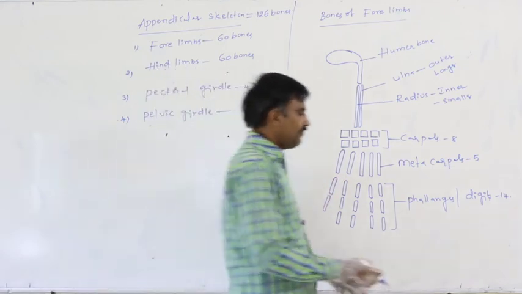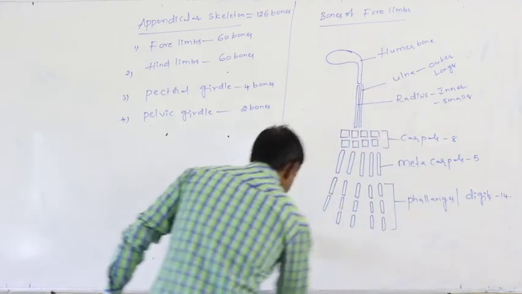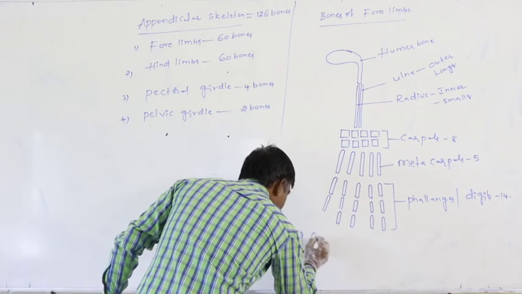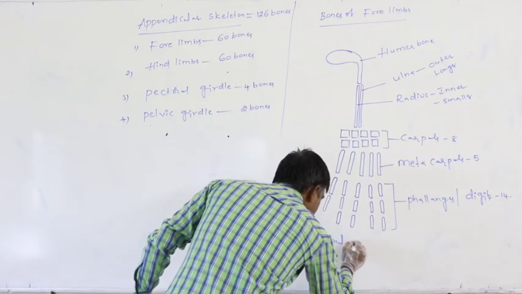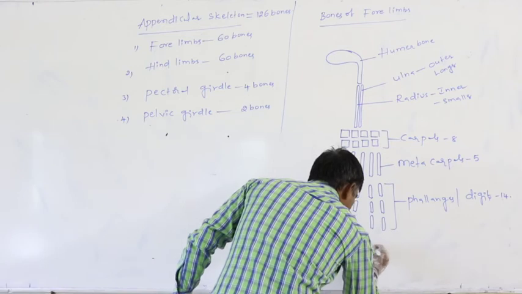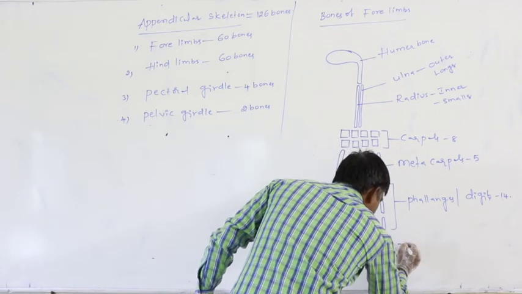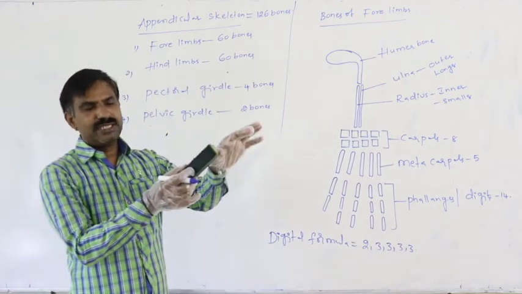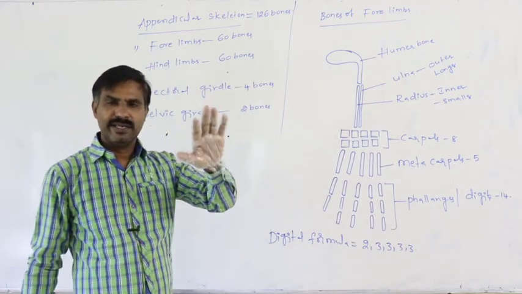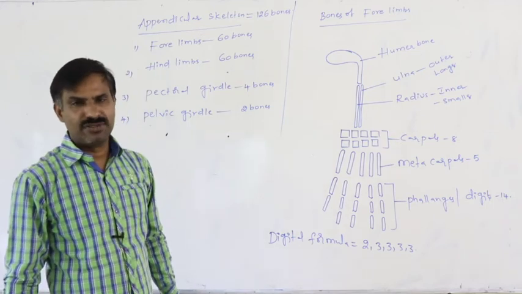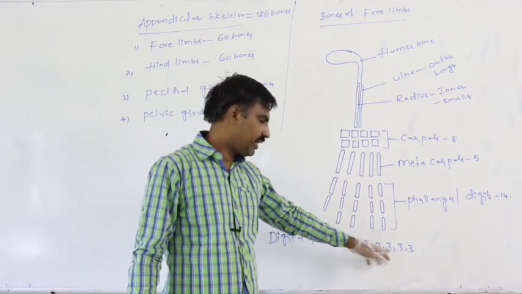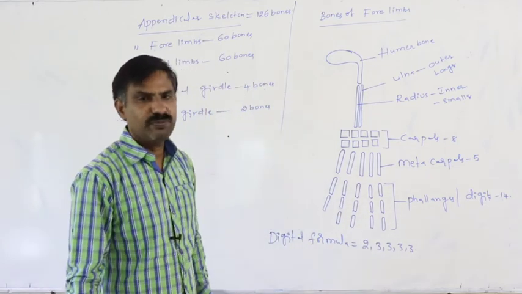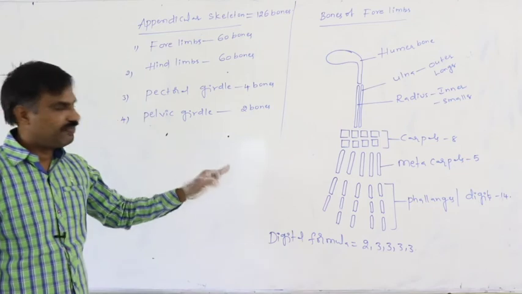So what is the phalangeal or digital formula? The digital formula is 2 3 3 3 3. Means in the thumb 2 bones are present, in the remaining 4 fingers there are 3 each. That is 2 3 3 3 3. Totally they are 14 bones in the phalanges.